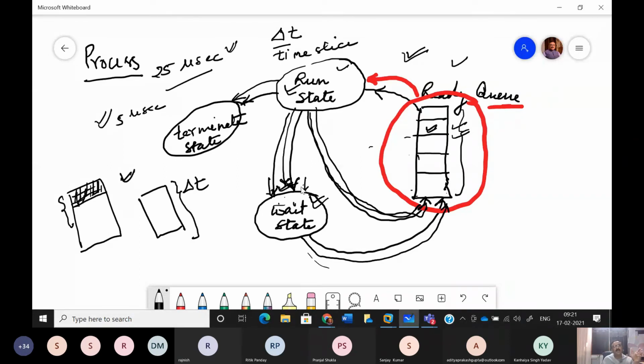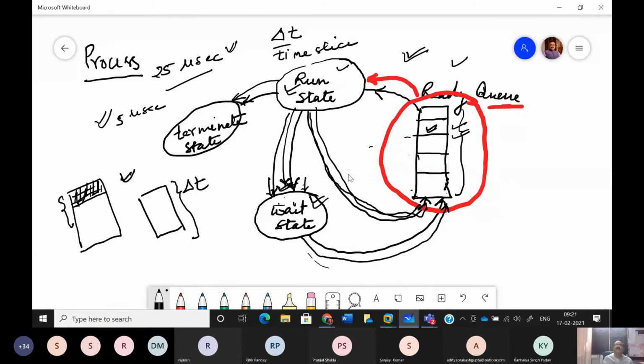So what we can do is, when this situation arises, the microprocessor leaves this program, lets this program take its data from the hard disk, and in the meantime becomes busy in the execution of the next program which was in the ready queue. In this way, one by one all these programs are getting their turn, and eventually they keep moving to terminate state and keep showing the result on the corresponding screen.